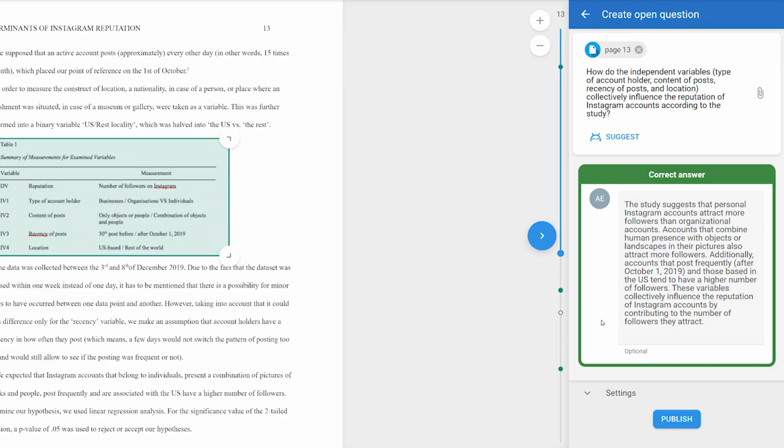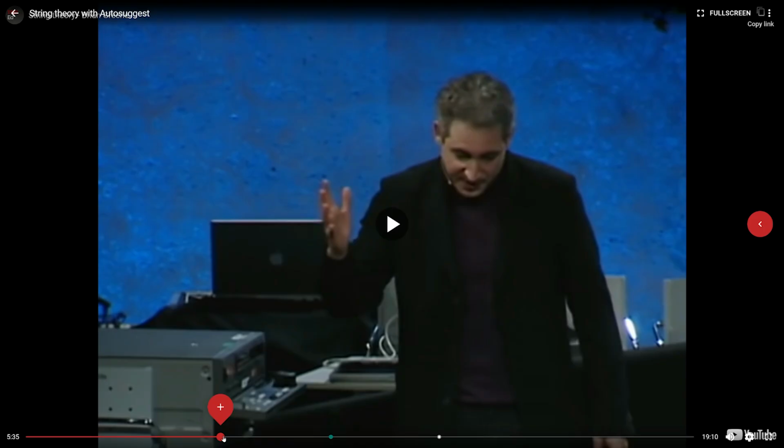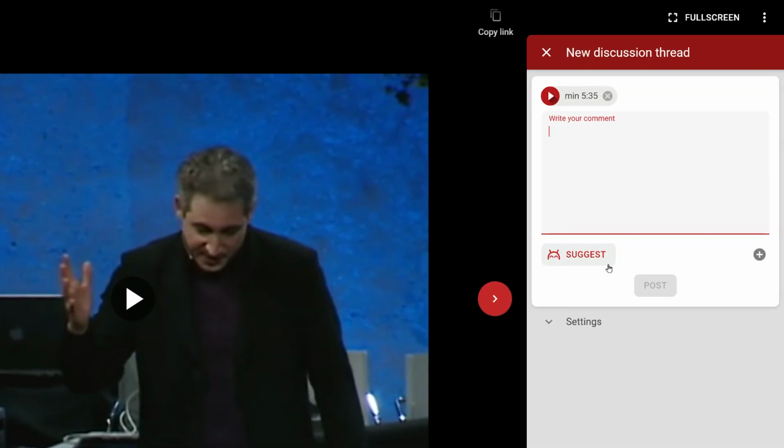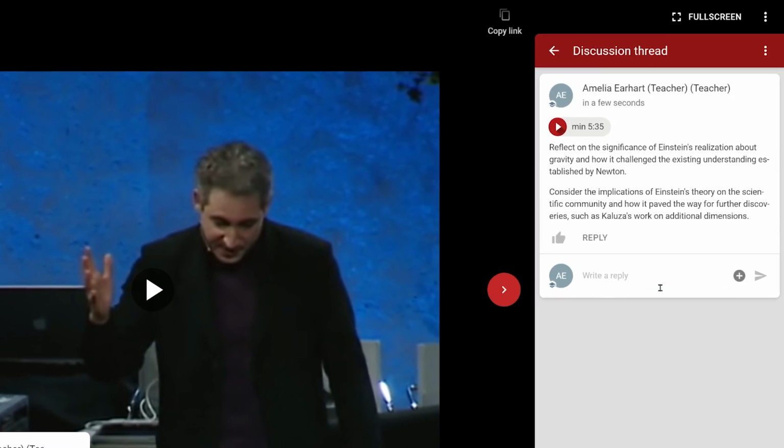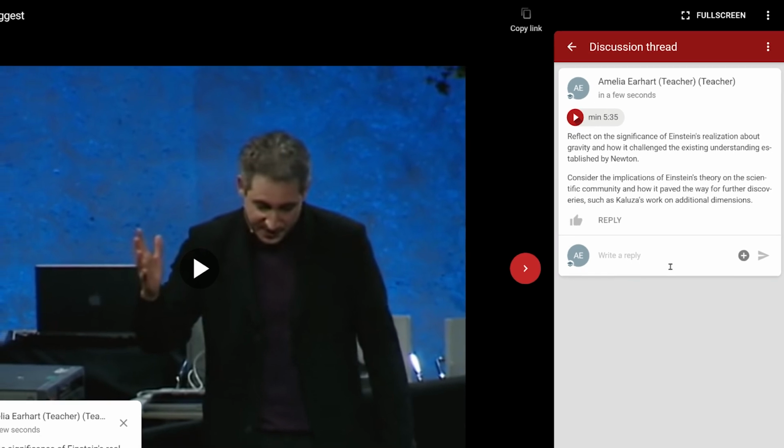You can also use this in a video or audio file in the same way as you'd usually add a contribution. Scrub to somewhere on the timeline, click the plus icon, and choose an option. Engagement Assist first creates a transcript and then provides suggestions. These suggestions are based on the context at hand and use bloom levels to create questions.